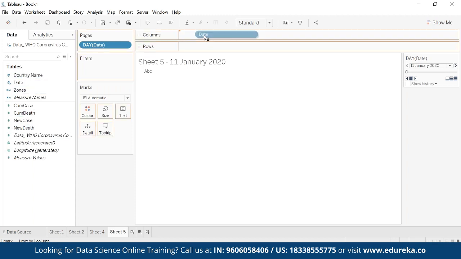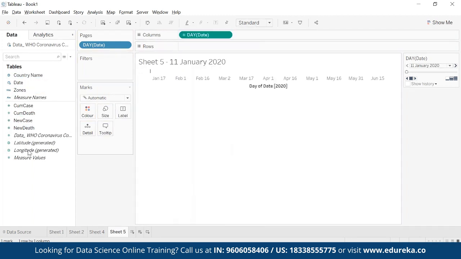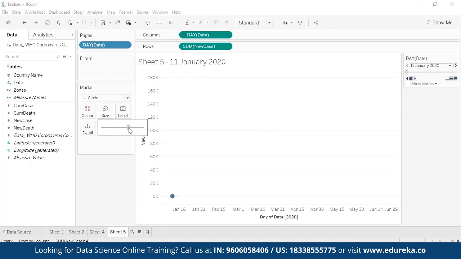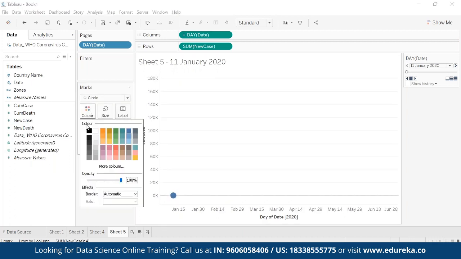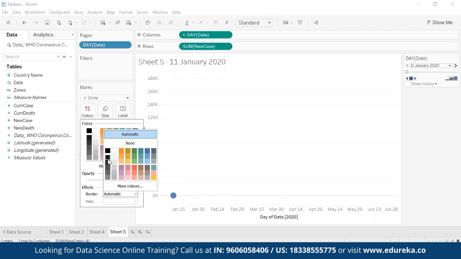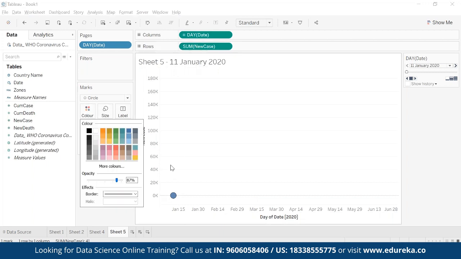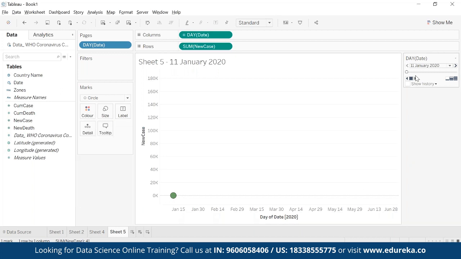So I'll go and click on this day. I'm interested in, I'll drag the day here also because I want it in my x-axis, and I'll have the total number of cases, let's say, right? So I'll make this a circle and I'll increase the size a bit, right? I'll reduce the opacity. I can give some borders, all those fancy things we can do. I can change the color. Let's say it's about new cases. Let me make it as green something.